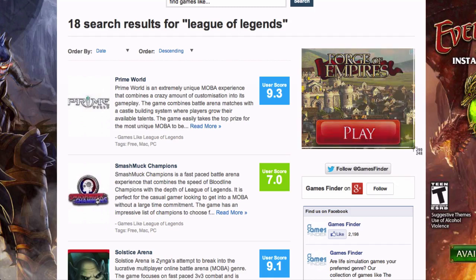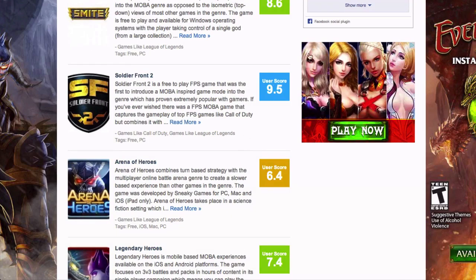If you're on Windows, you can use print screen. Otherwise, on Mac, you can do Shift-Command-4. And down below, here's another ad. This is an ad for a completely different game. It's saying play now, and it's showing us pictures of some girls.